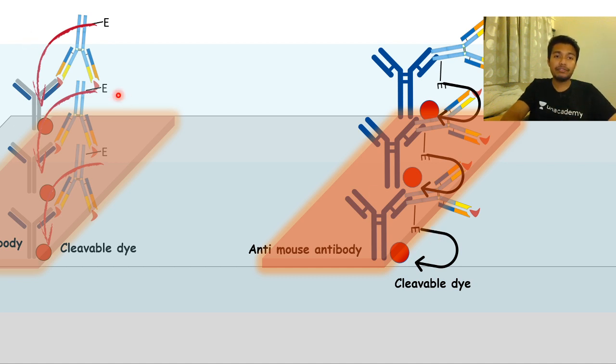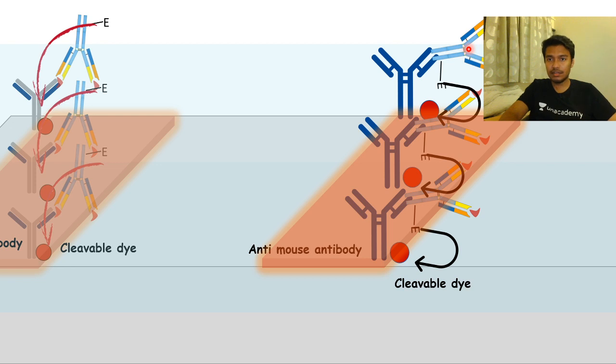Now this explains the control band. Regardless of whether you have human chorionic gonadotropin or not, you would always see the second band, because the antibodies present in the test zone where you drop the urine should be binding to the anti-mouse or anti-rabbit or anti-species antibody, depending on where they are actually generated.